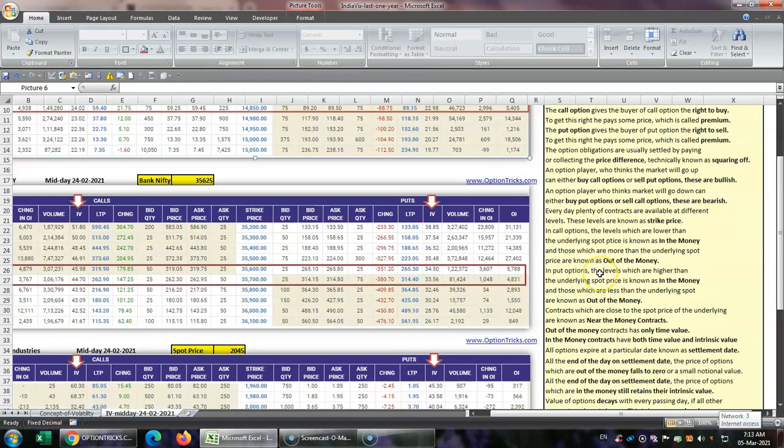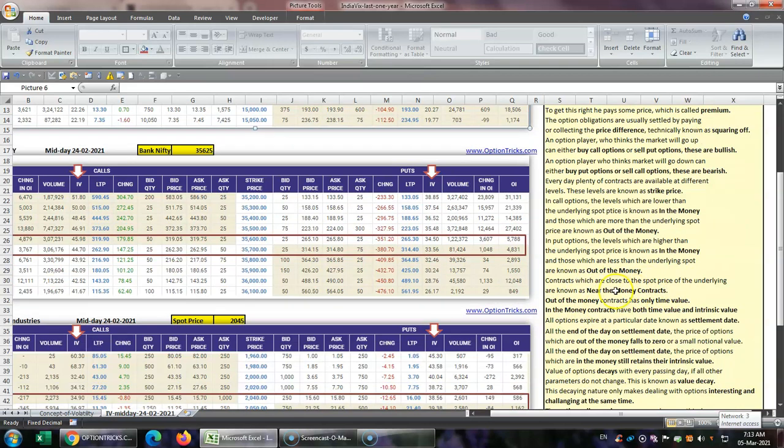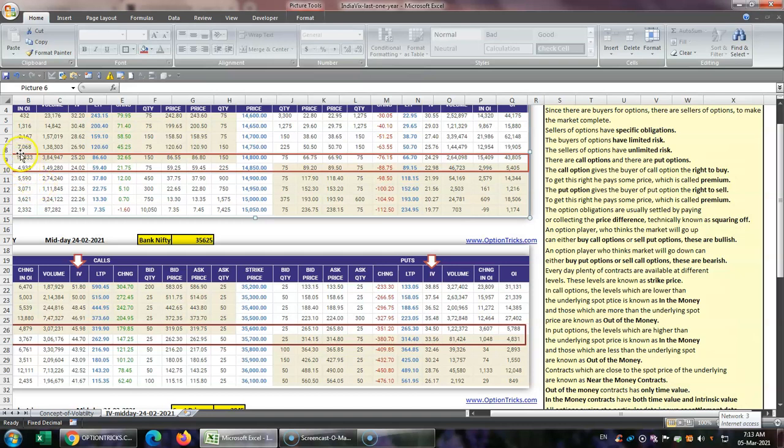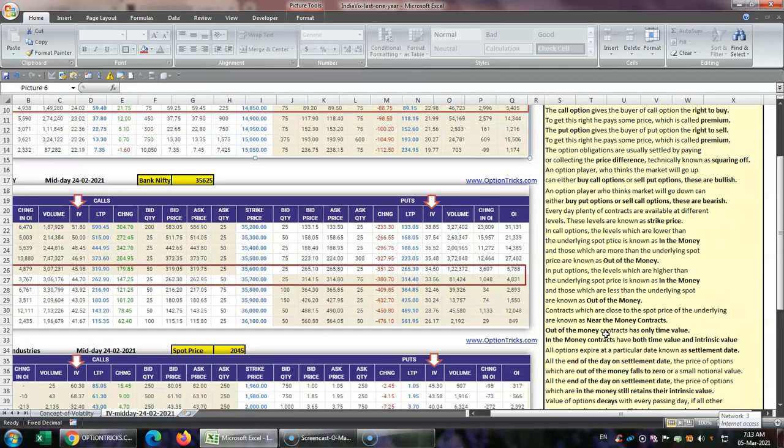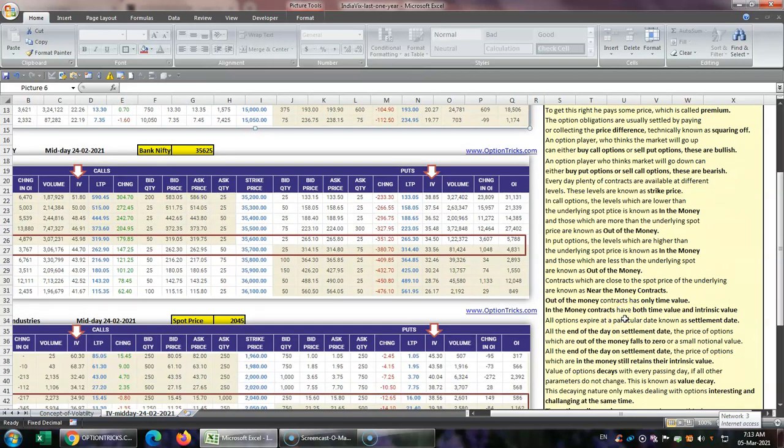In put options, the levels which are higher than the underlying spot price are known as in the money. Contracts which are close to the spot price of the underlying are known as near the money contracts. For example, these are basically near the money contracts over here. Similarly, in Bank Nifty, these two lines are very near the money contracts. Out of the money contracts have only time value left, and in the money contracts have both time value and intrinsic value. That's why in the money contracts are always priced higher.